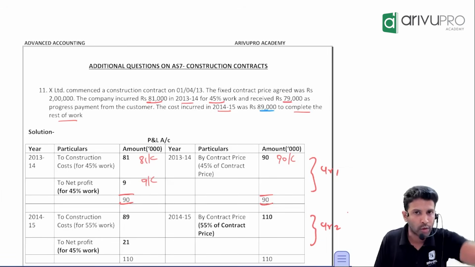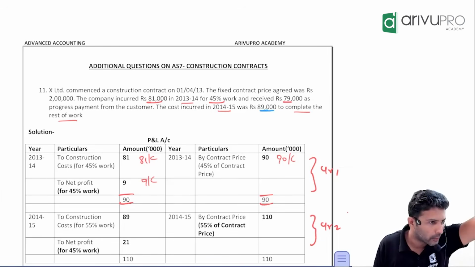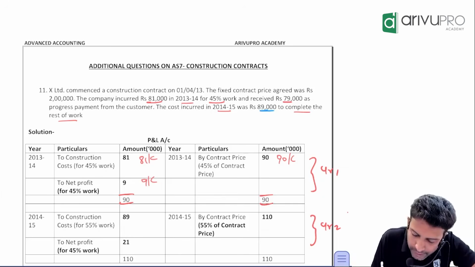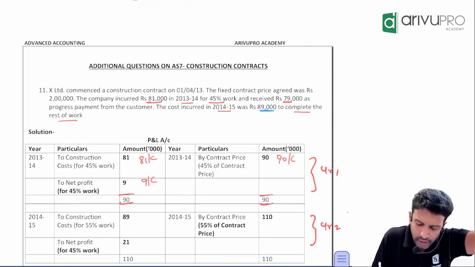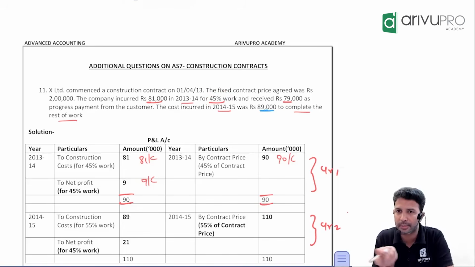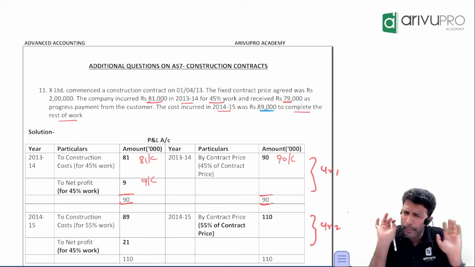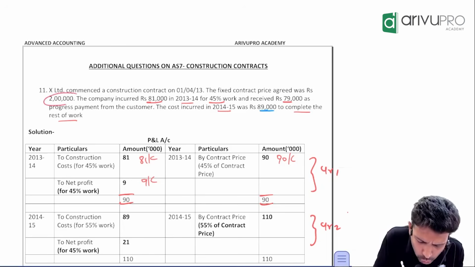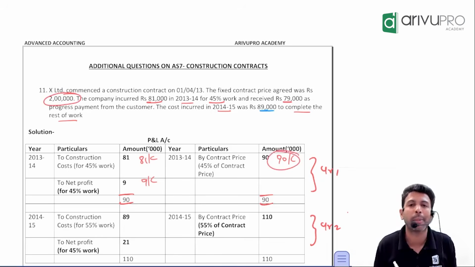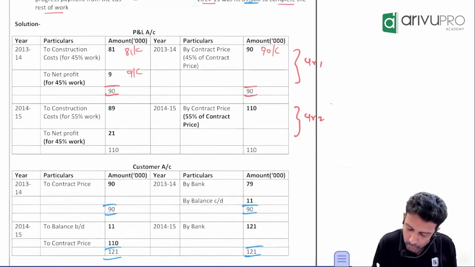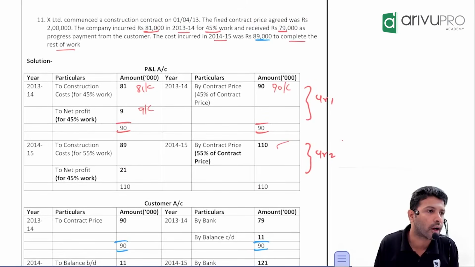Sir, now second year work pending fully completed. Fully completed means how much did you complete? Can I say 55%? 45% was completed in first year, so balance 55% will be completed in the second year. Or if you don't want percentage, not a big deal. How much is your total revenue? 2 lakh. How much you have already booked in first year? 90. How much is pending? 1 lakh 10. That will be booked in second year.